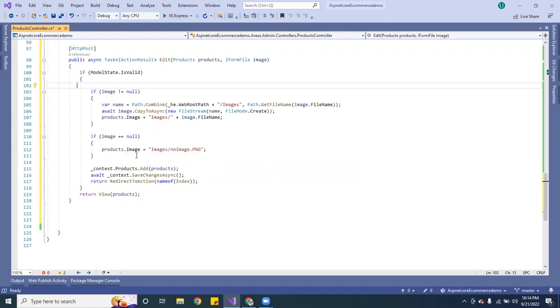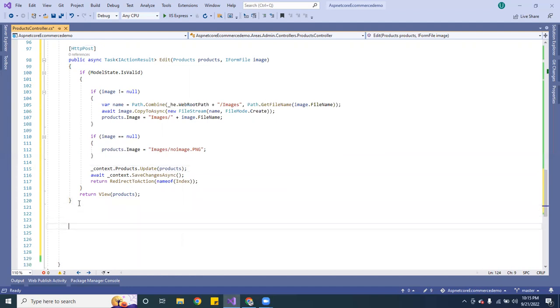If it's equal to null, you want to display that there's no image. And once you do that, instead of adding, you want to update it, because this one, the image is already there. So you want to update it, then save it, and then return back to the main index page. So that's very similar to the create.